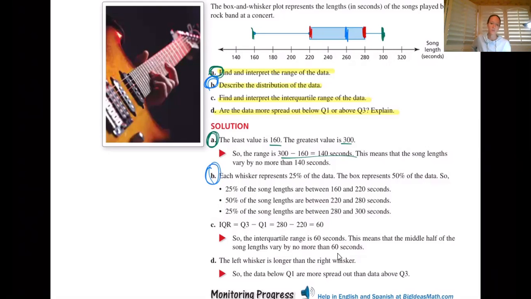They're saying each whisker represents 25% of the data. The box represents 50% of the data. I mean, that's what's always true in a box and whisker. We can technically always put that statement, but then they go ahead and explain, okay, for this one, what does that mean? Well, 25%, that's that first whisker, are between 160 and 220. Oh, they're just talking about how long that is. And then they're saying 50%, okay, that's the box, right, is between 220 and 280, just describing how long that is. And then 25% is between 280 and 300, so describing that.